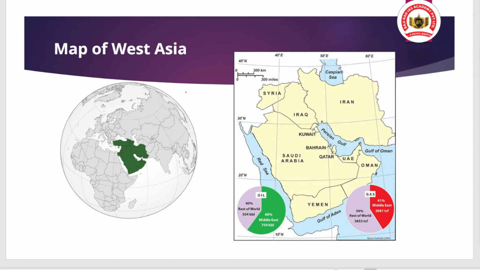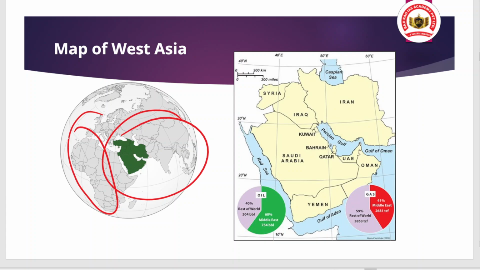When we talk about West Asia, you can see this is the region of West Asia. West Asia means the region which is the western part of Asia, and it lies between the African continent, South Asia and Europe. There are many countries, but these countries do not have peace.